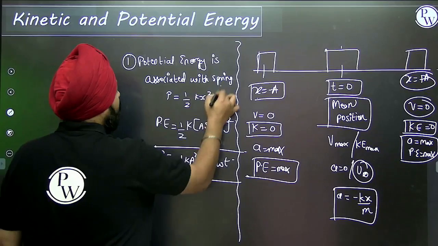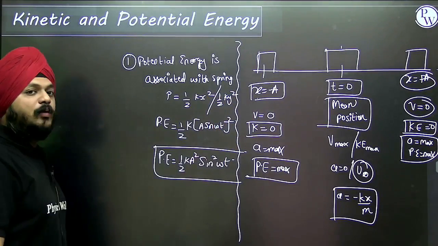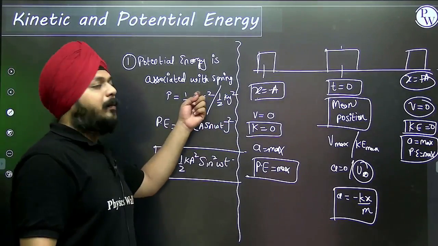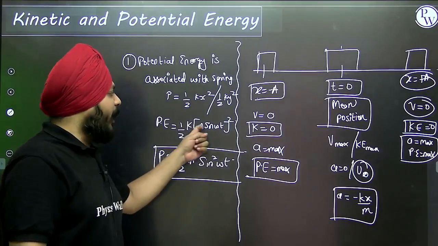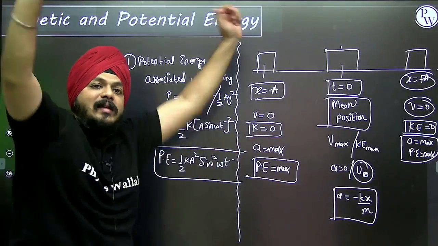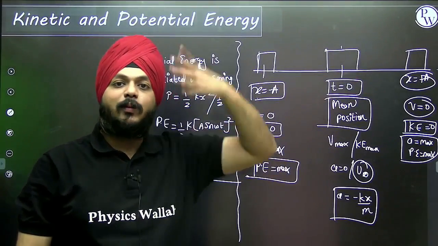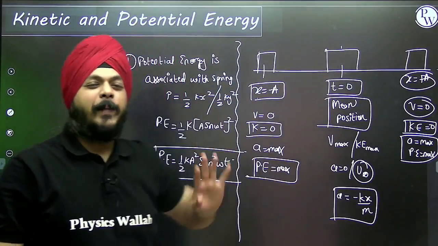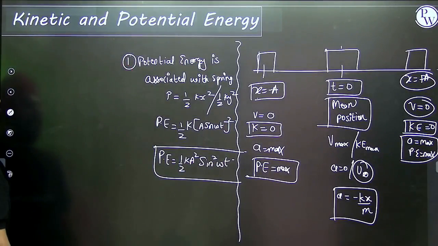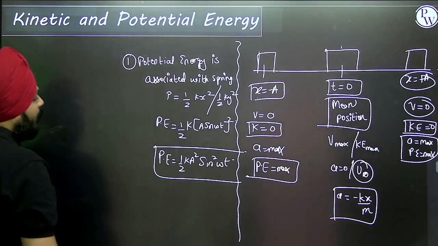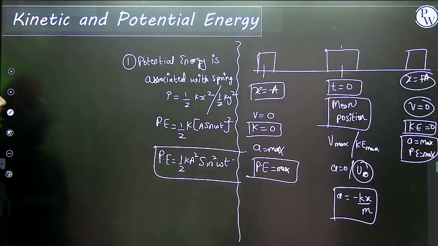Another equation is half ky square. I have replaced the equation of y. Some students might get confused: Sir, you have replaced the equation of x and you are writing here a sine omega t, you should write here a cos omega t. It's okay. SHM happens in both directions. If it is happening in x, then it is a cos omega t. If it's happening in y, it depends. So this is the equation of the potential energy.